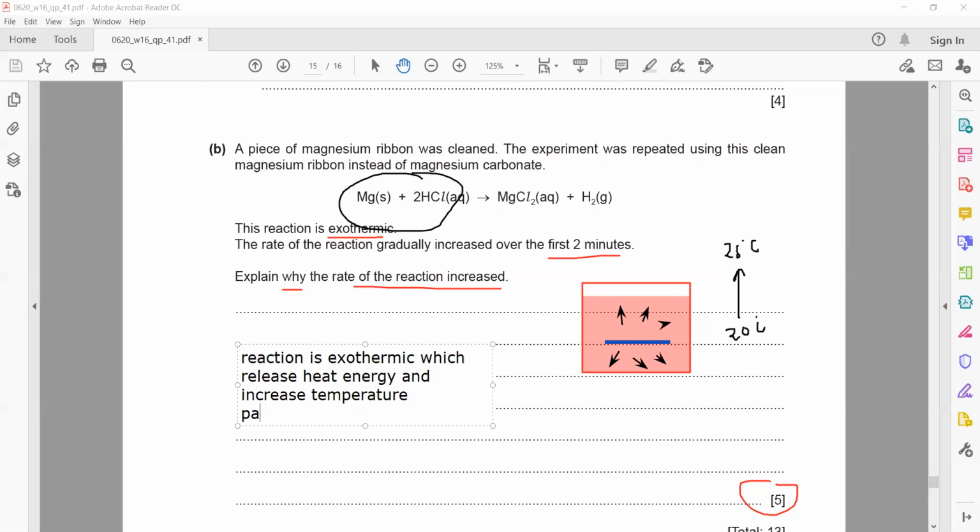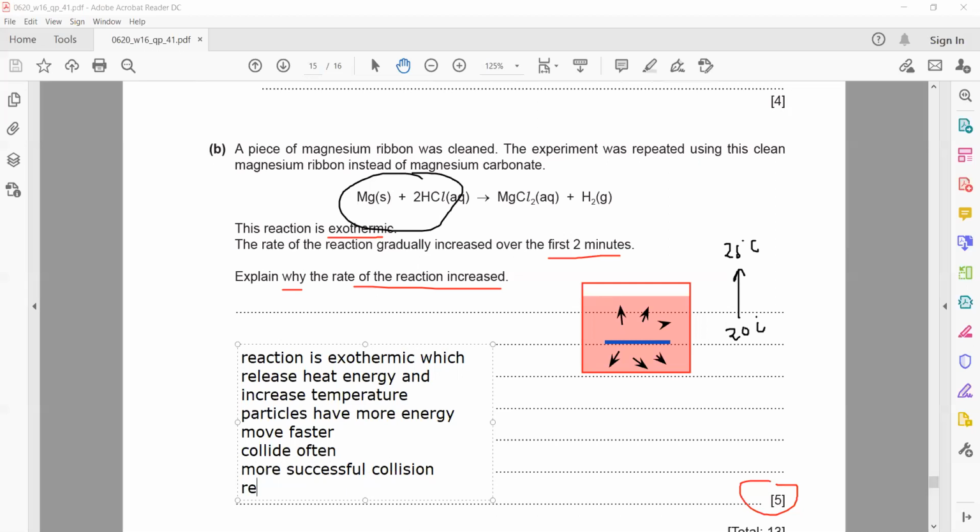So particles will have more energy, they will move faster, they will collide more often, and there are more successful collisions, which will result in an increase in the rate.